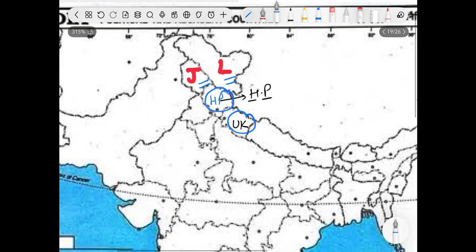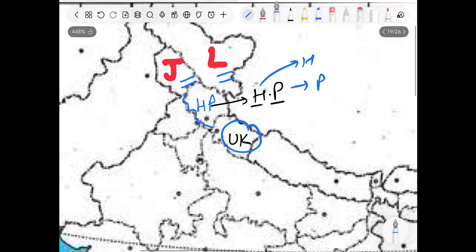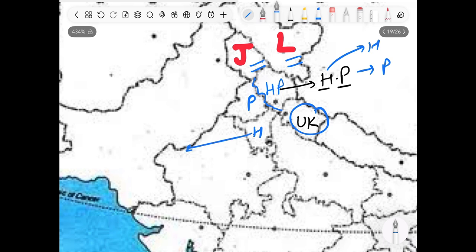Now, very simple to learn the neighboring states of Himachal Pradesh. What is the abbreviation of Himachal Pradesh? H and P. So the state bordering Himachal Pradesh. Start from below, write H and P. Simple, right? H stands for Haryana.